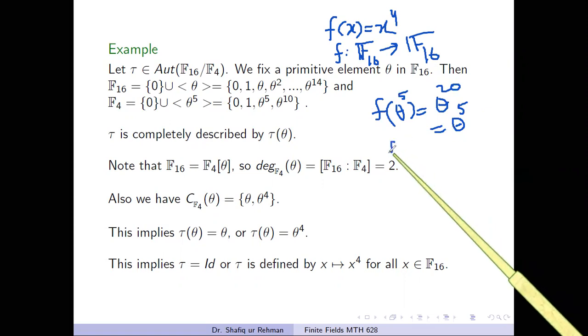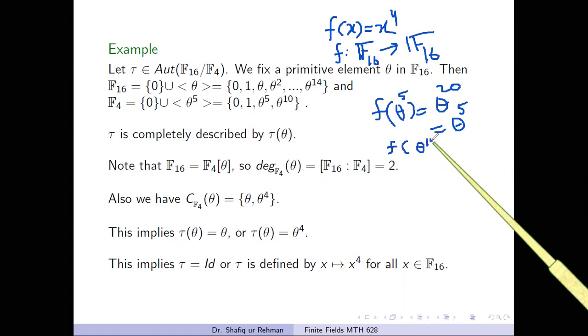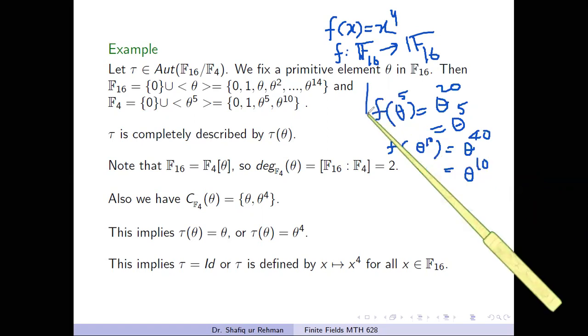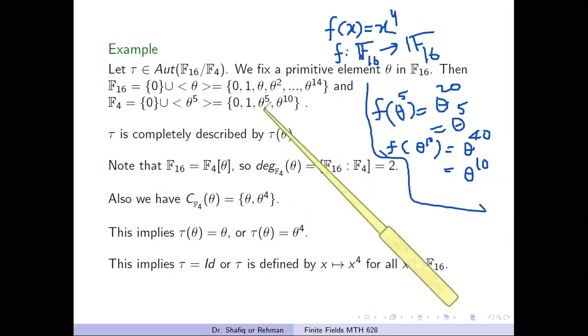Similarly, if we apply f on theta power 10, then we get theta power 40, and we know that theta power 30 is 1, so we get the same. So we see that this mapping f fixes all the elements of F4.